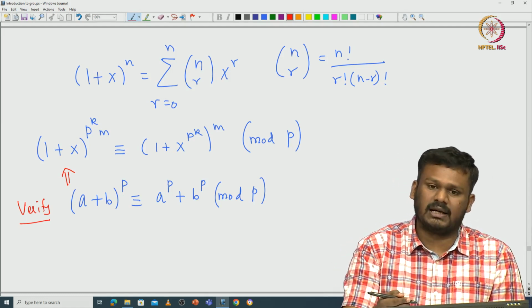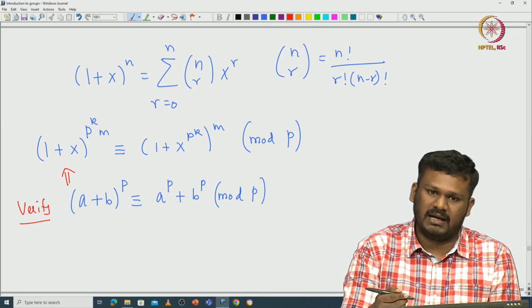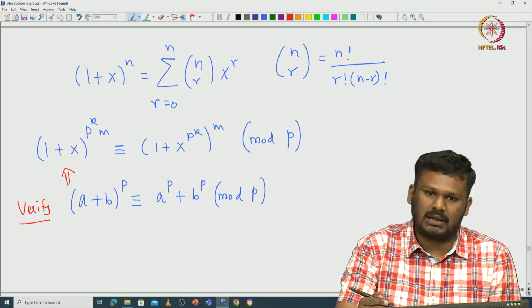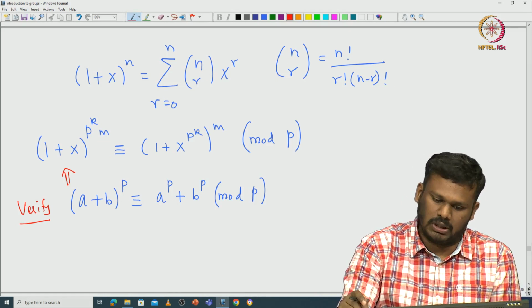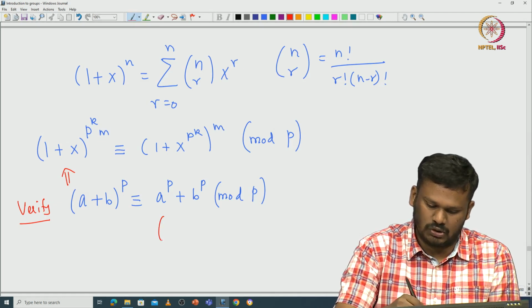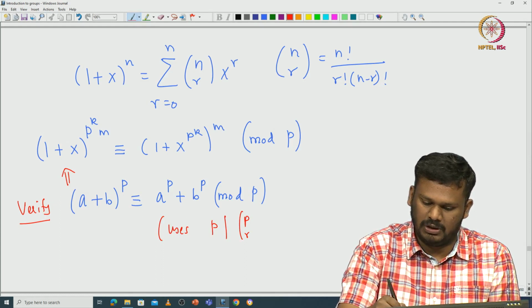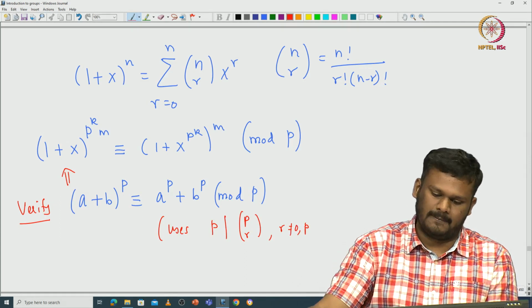And this again just comes from the binomial expansion, because every time you will be having p choose r, where r is not equal to 0 and not equal to p, and p divides this p choose r. So, this just uses that p divides p choose r for r not equal to 0 and p.